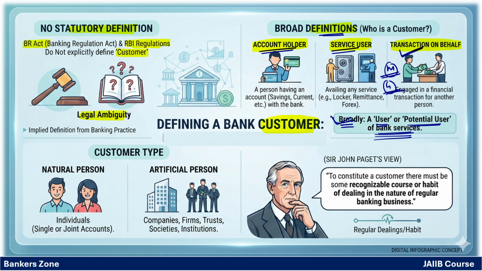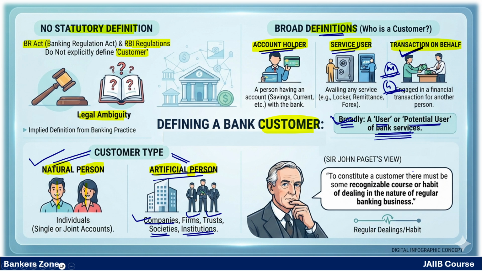Now, customers can be of two types. A customer can be a natural person, a human individual, male or female, like Sumit and Sresha. The customer can also be an artificial person. For example, you have an account of ABC Private Limited. So company, firm, trustee, different trusts, societies, different institutions are examples of artificial persons. So customers can be of two types, natural or artificial.